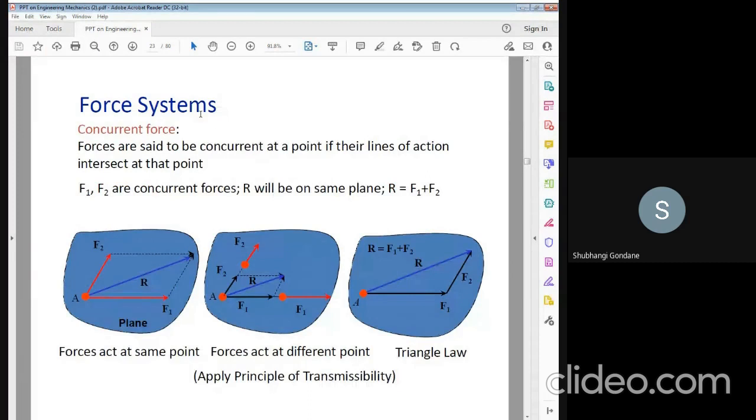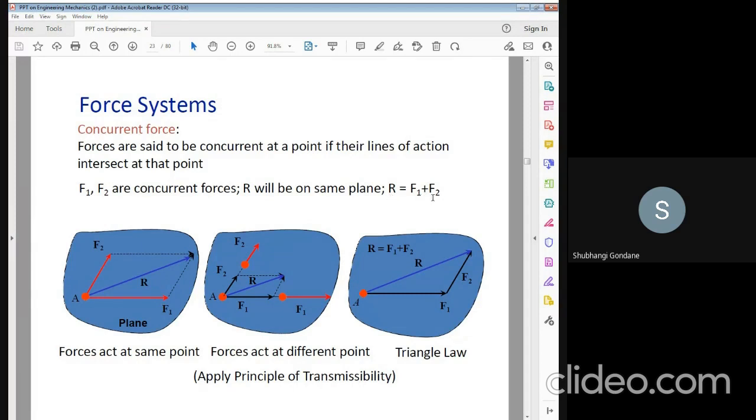In the force system, all the students know what a concurrent system and a non-concurrent system are. The concurrent system of forces: the forces are said to be concurrent at a point if their lines of action intersect at the point. Then that system is known as a concurrent system. F1, F2 are the concurrent forces and R is the resultant force.